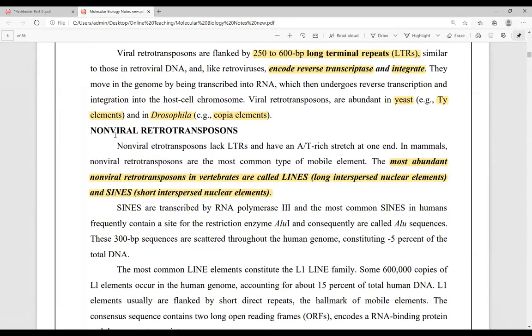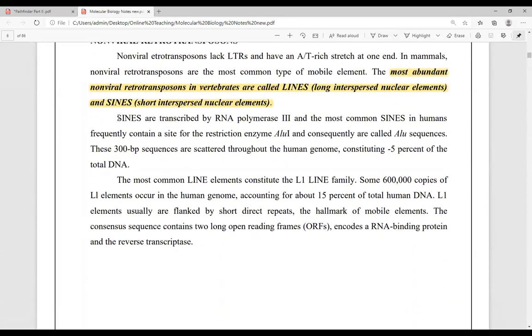SINE and LINE are the non-viral retrotransposons. SINEs are transcribed by RNA polymerase III. So these are always being transcribed by RNA polymerase III, and these SINE sequences always contain a sequence for the restriction endonuclease called as Alu I. And these sequences are commonly called as Alu DNA sequences.